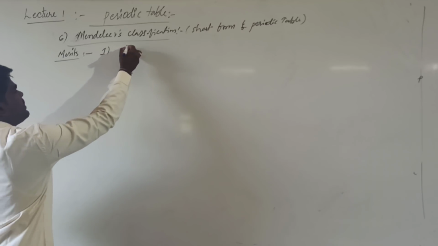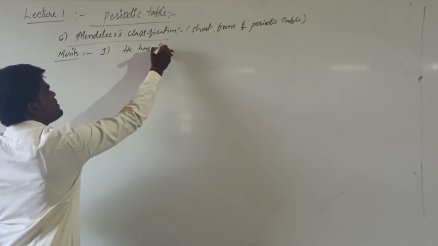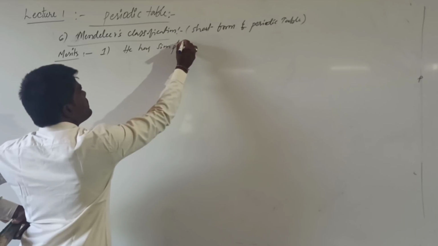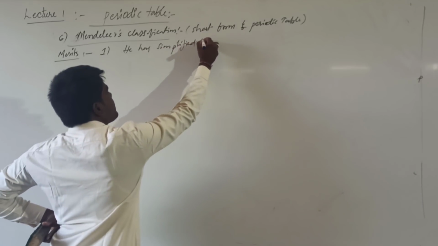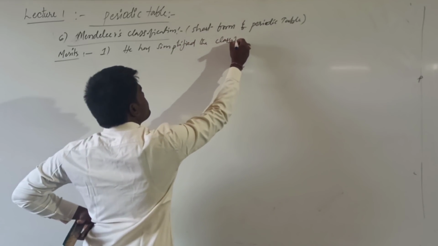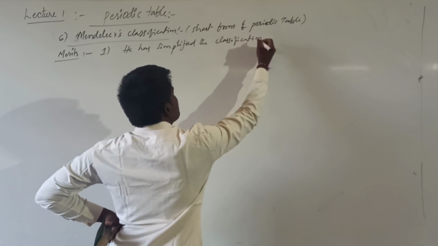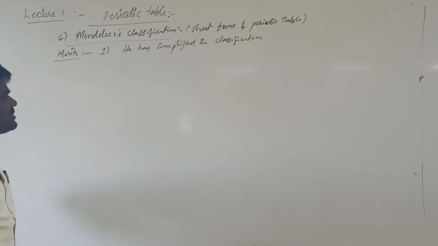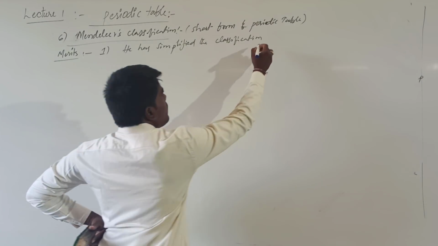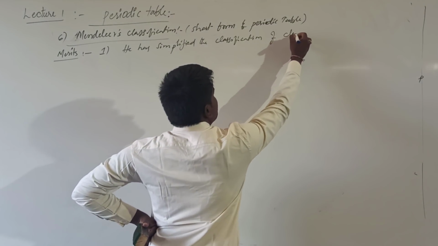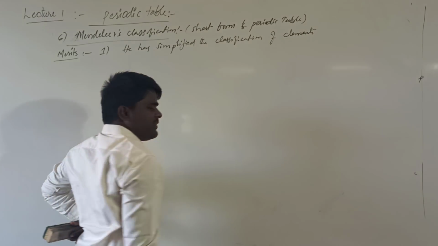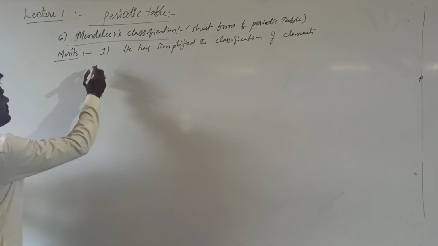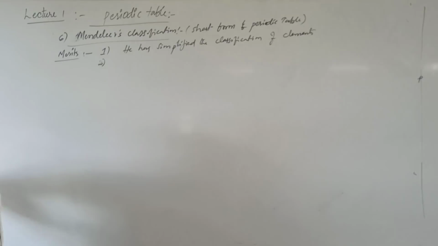When you are talking about the merits of Mendeleev's periodic table, the first thing is that he has simplified the classification of elements by proposing the periodic law by relating with the atomic weights. This was the first advantage of Mendeleev's classification.